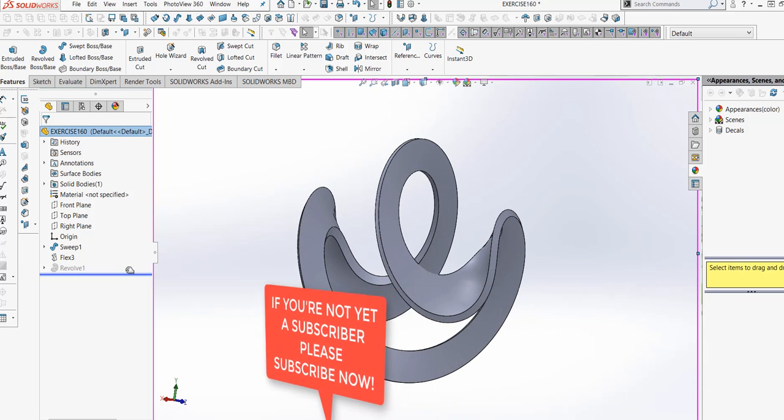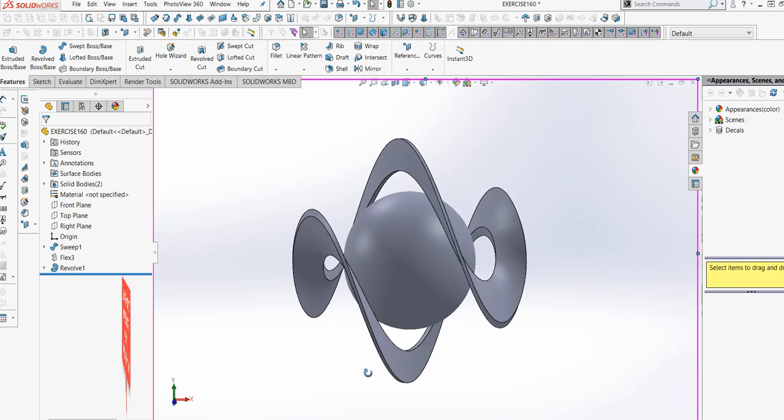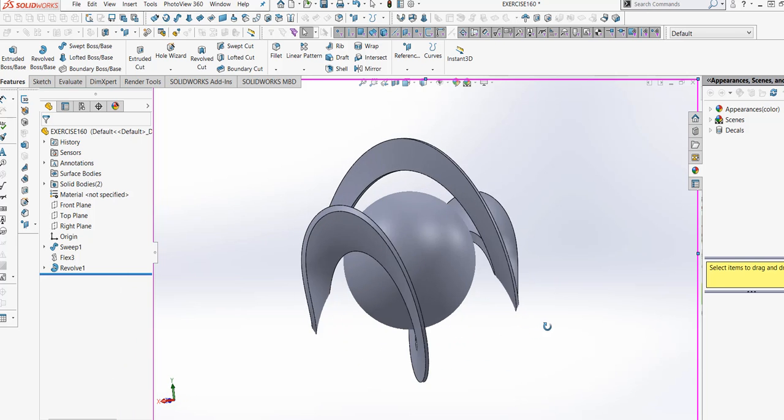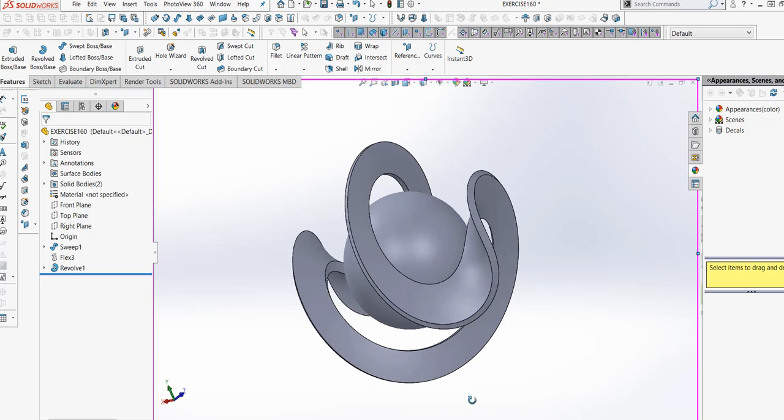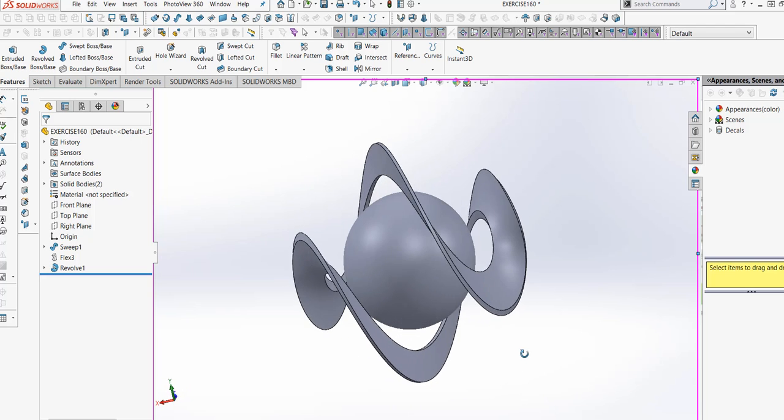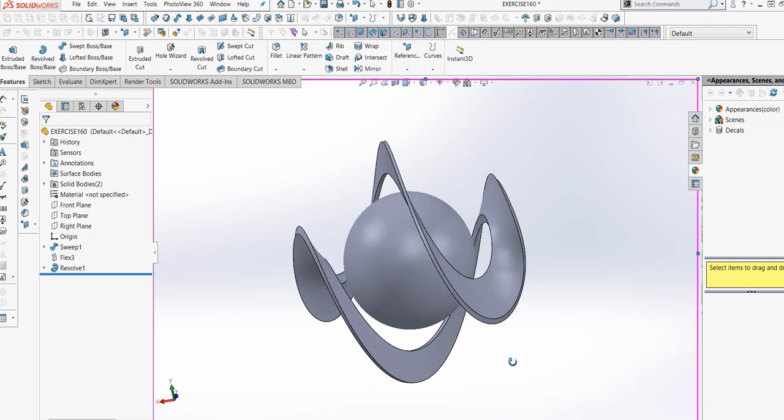Then go on the rebuild. Now it's all connected in one whole piece in SolidWorks.